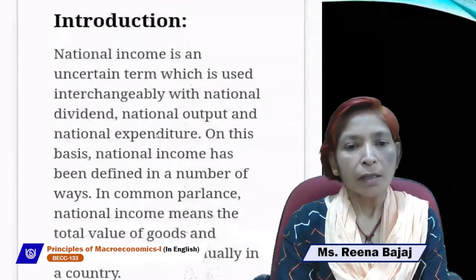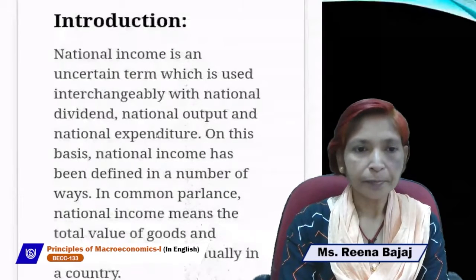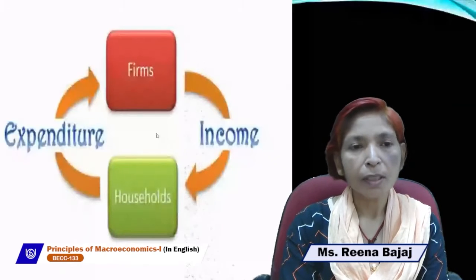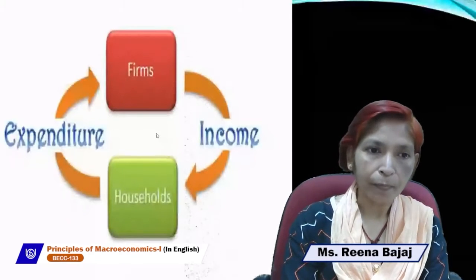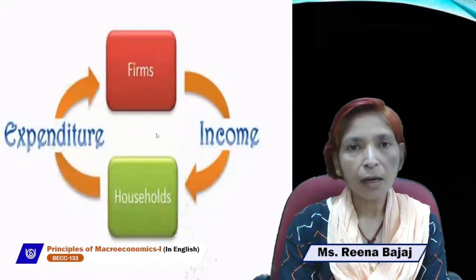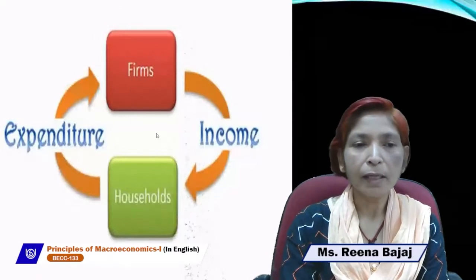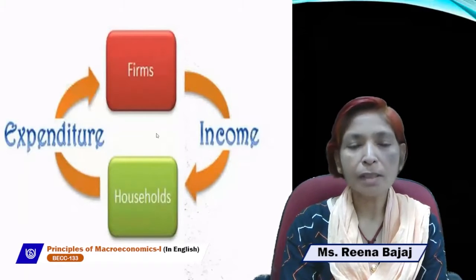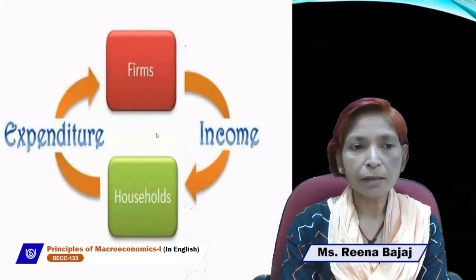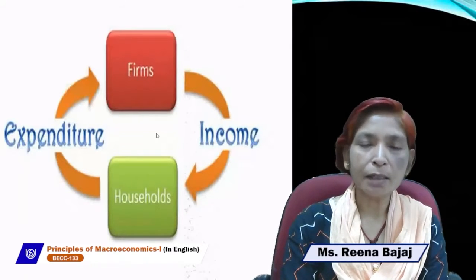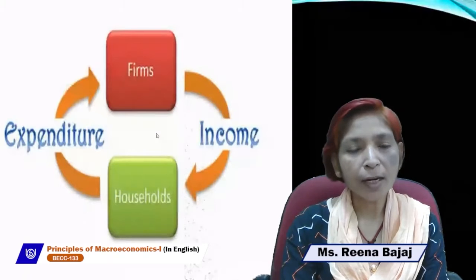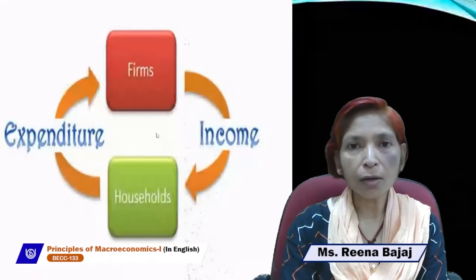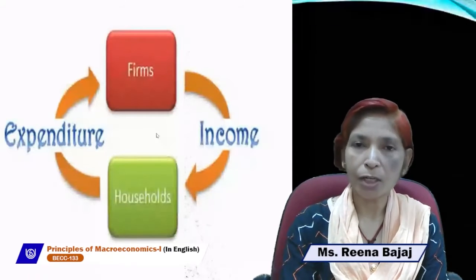Next is how economy works. What is the flow of income? How income is flowed in our economy? If we assume that in our economy there are two sectors exist. One is firm sector and other is household sector. Firm sector produce goods and services with the help of factors of production. And household is the owner of all the factors of production.